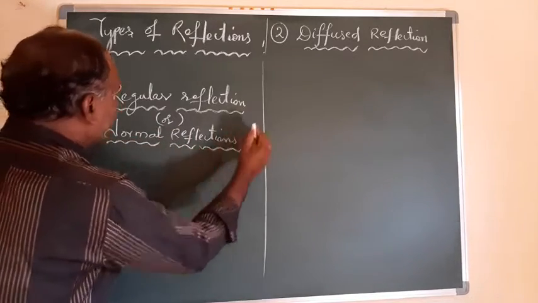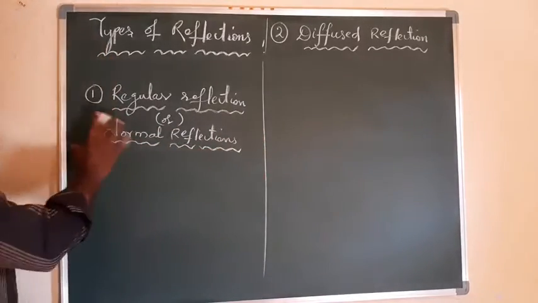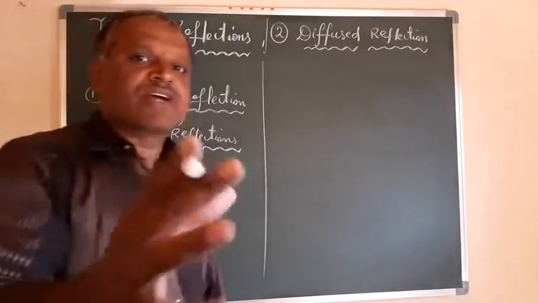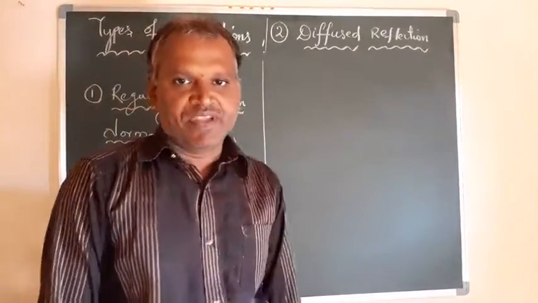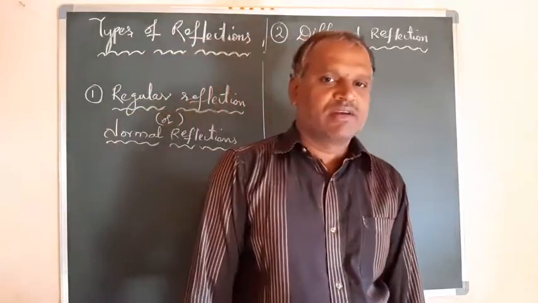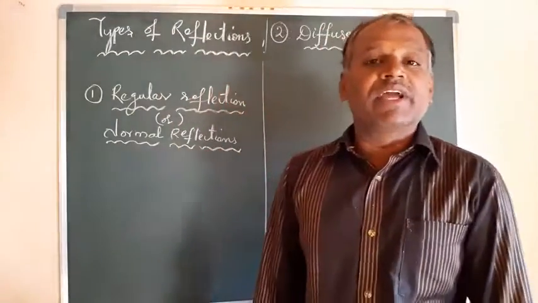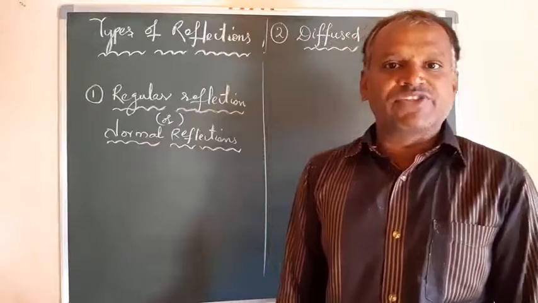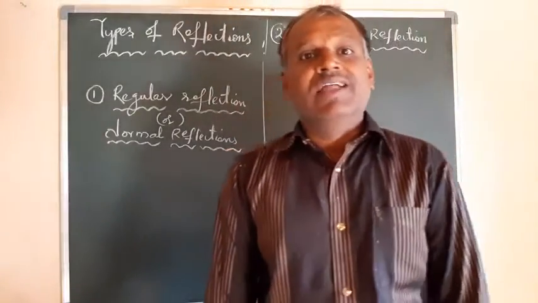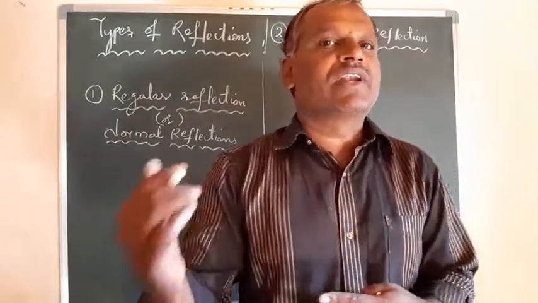So the first one is a regular reflection, or normal reflection. In this case, the reflecting surface should be a plane. A plane surface should be taken, and from that plane surface only we can take the reflection. The process is called a regular reflection, where you can observe that the incident rays and reflected rays